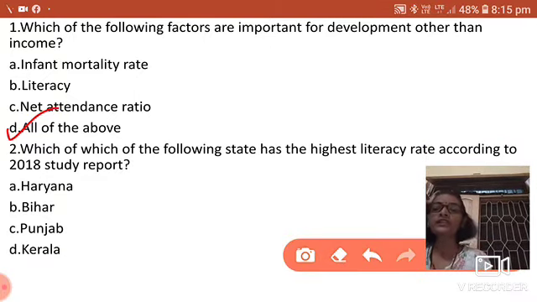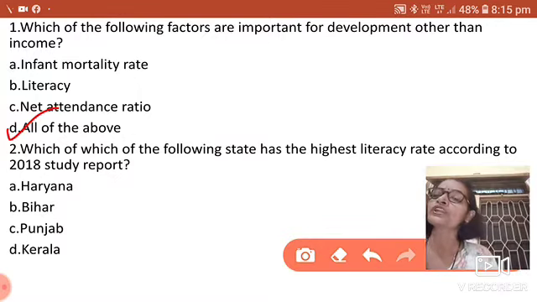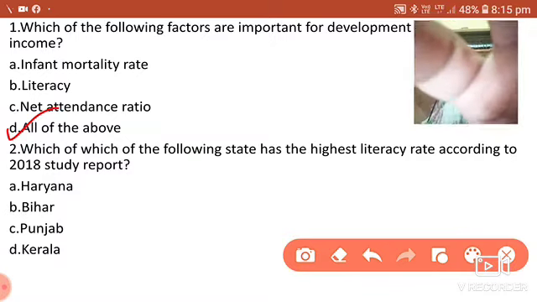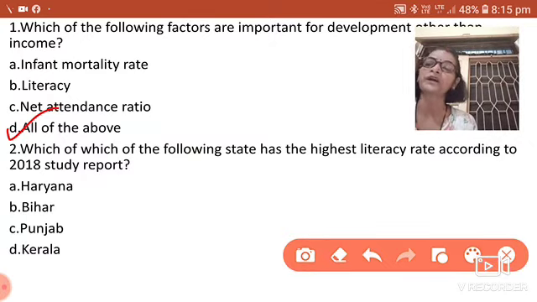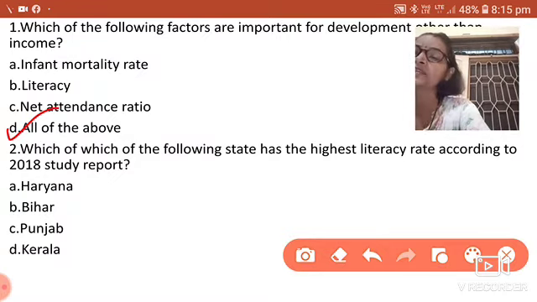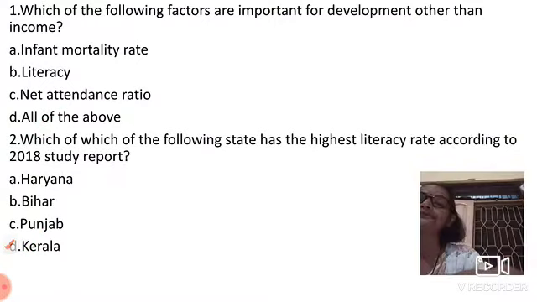The next question is, which of the following states has the highest literacy rate according to the 2018 study report? Among Haryana, Bihar, Punjab and Kerala, it is very common to say that Kerala has the highest literacy rate.